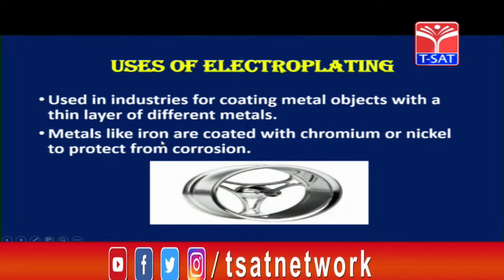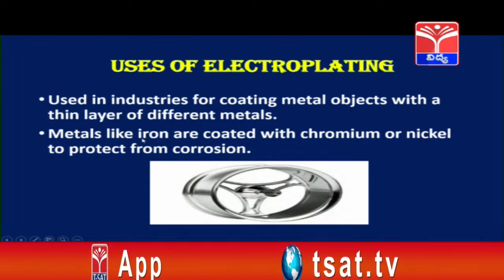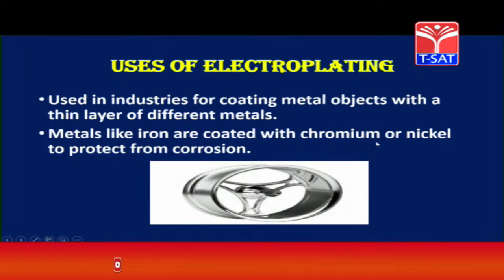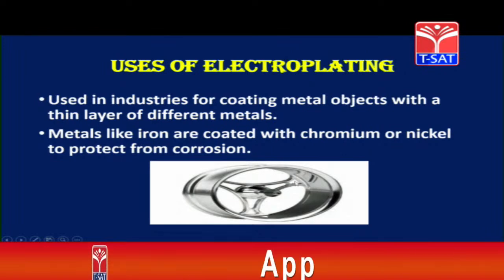It will get corroded easily. That means rust formation. Yes, iron forms rust very easily. So, in order to avoid rust formation, metals like iron are coated with other metals like chromium or nickel to protect from corrosion. So, this nickel or chromium is coated on iron. This is chromium plated, children.